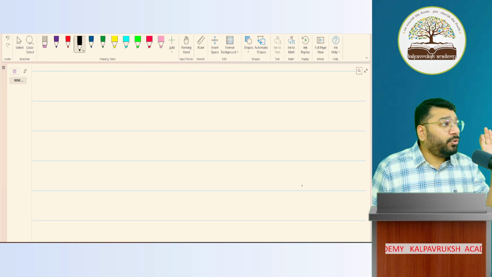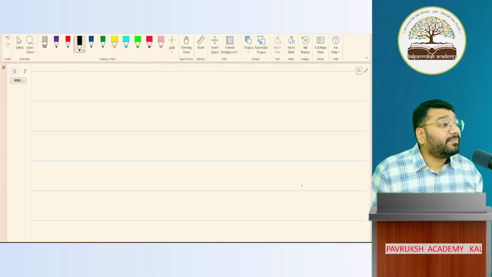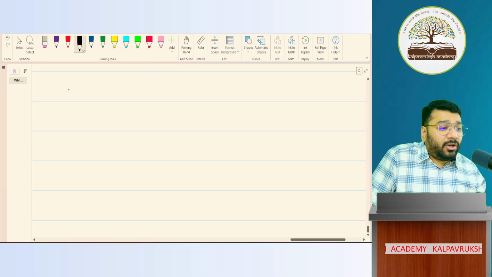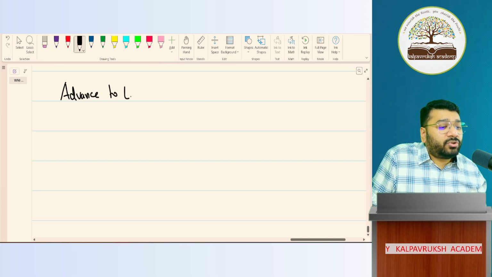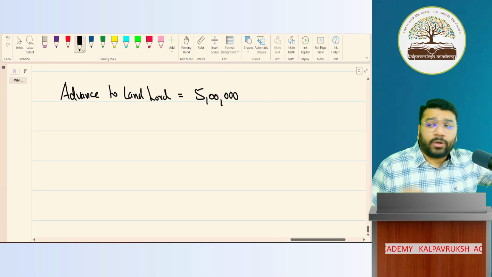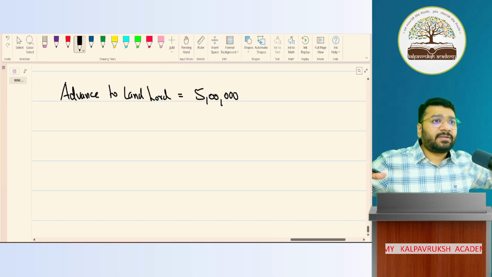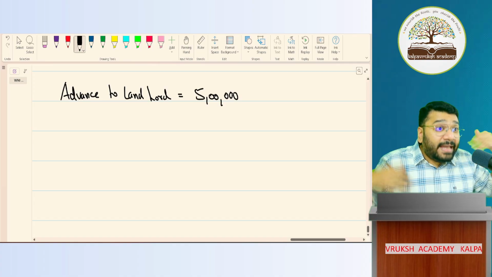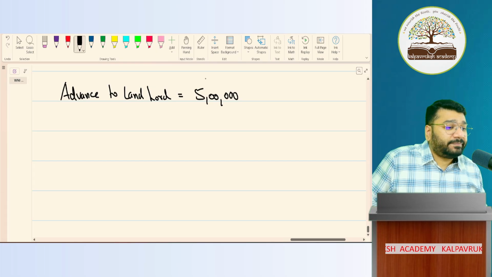All of you know that whenever you take any place on rent, you have to pay advance to the landlord. So now, the advance to the landlord is coming out to be 5 lakh rupees. This is the first thing that you have to keep ready. Got it, not got it? Okay. We found one place, and decided that we have to pay 5 lakh to the landlord. Next, what do I need to buy?